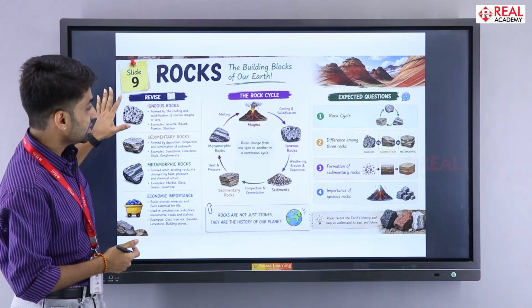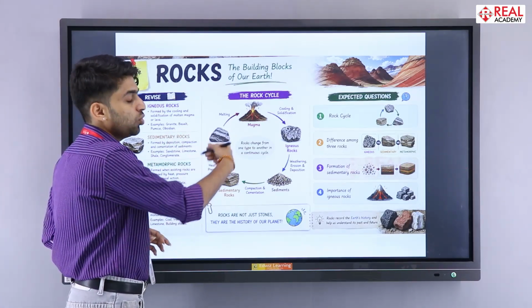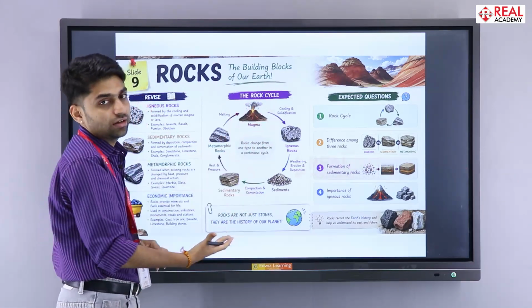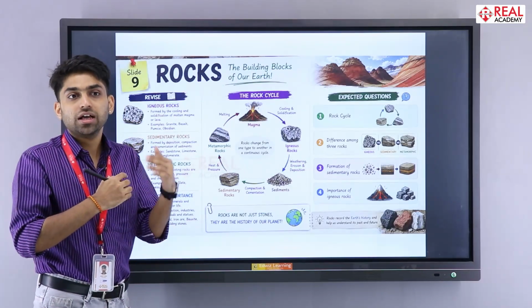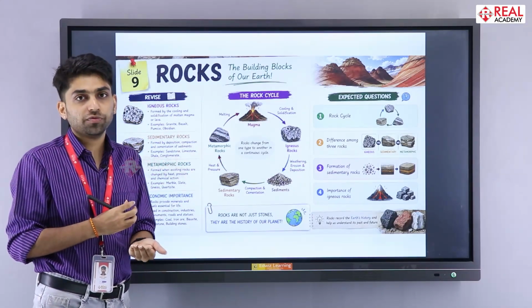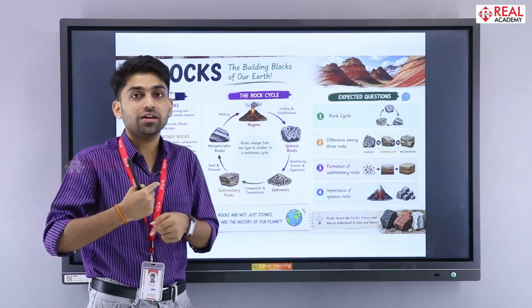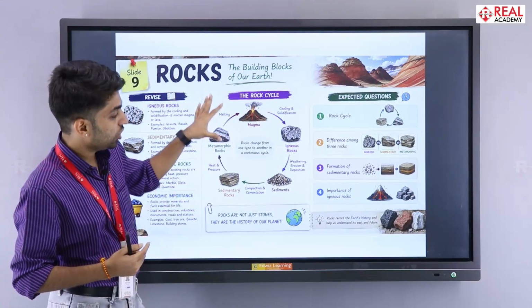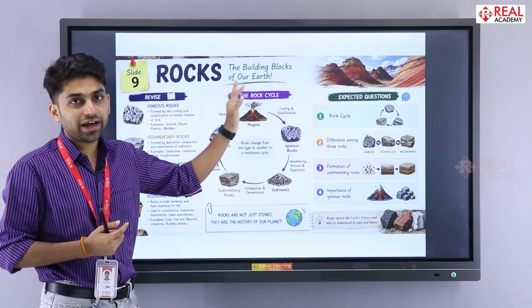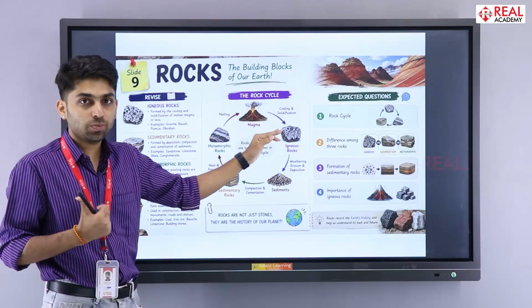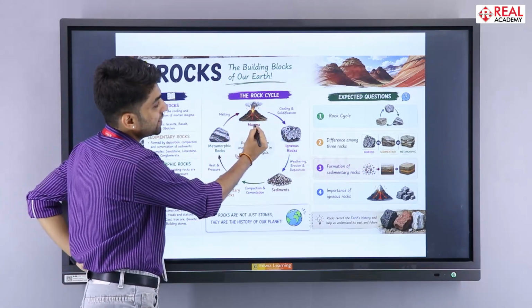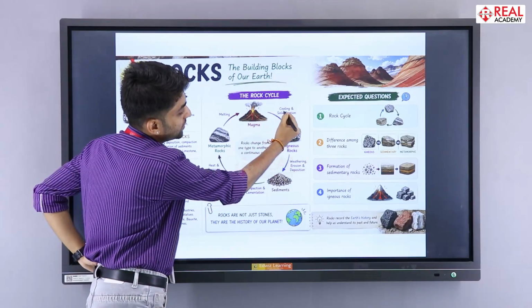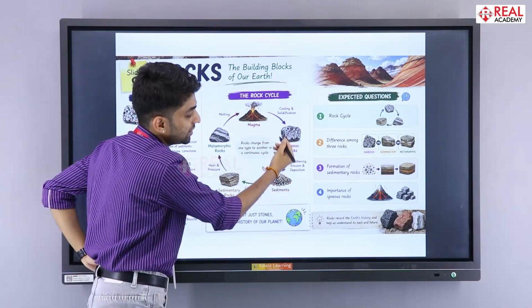Then the rocks chapter. In this chapter, the most important thing is the rock cycle: how igneous rock changes into sedimentary, how sedimentary rock changes into metamorphic, and how metamorphic rock again becomes igneous rock. So you need to be prepared with this entire diagram. Use a good pencil, an HB pencil, to draw this diagram. Also remember the process. As you can see, they are using short words which we can call keywords.